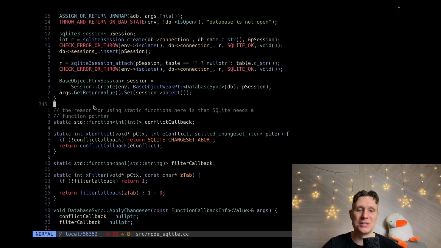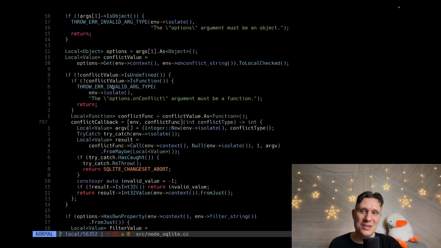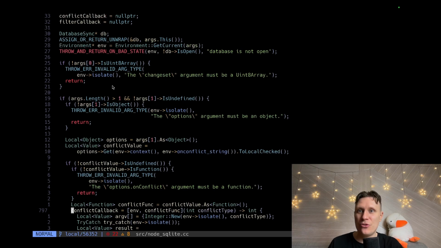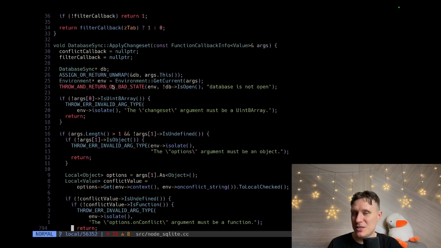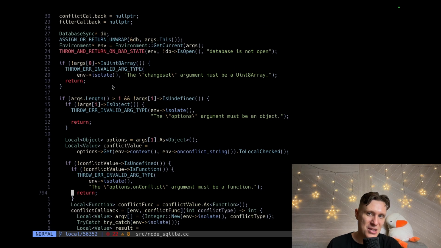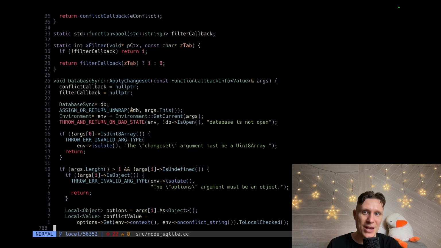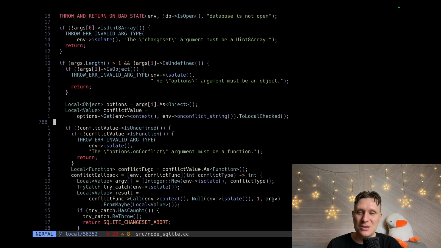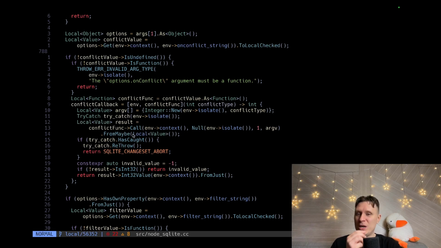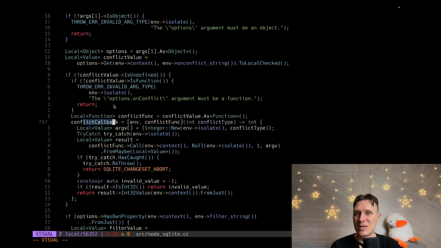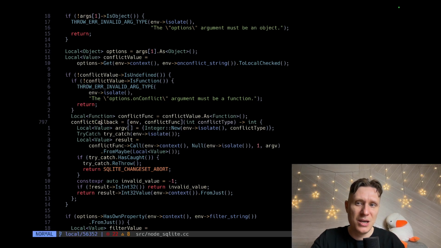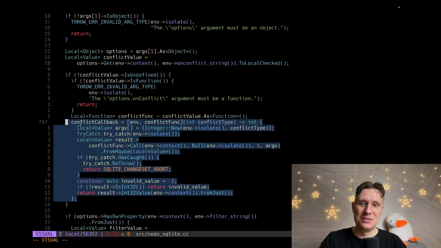I don't know what it means, but I believe SQLite is a single-threaded application, and NodeJs is a single-threaded application. So if we try to apply context, we need to have a global state, and we store our callback in this global state. And then all subsequent calls will work okay. But this is global for all the library.